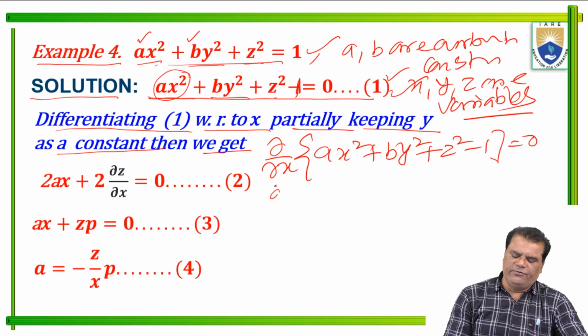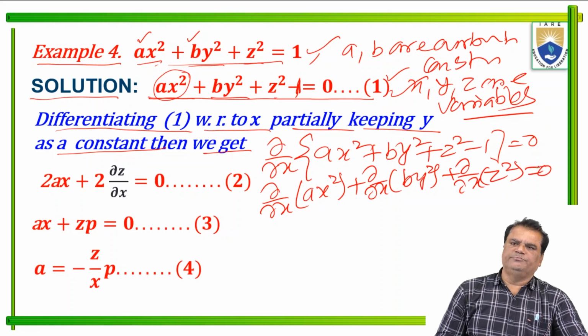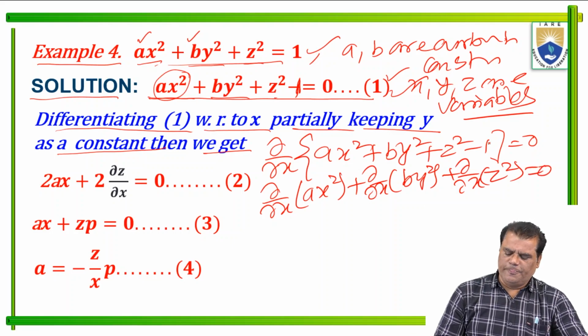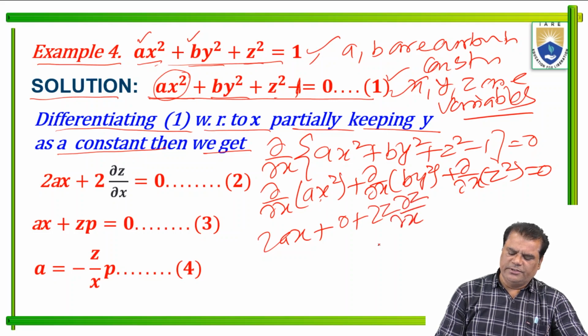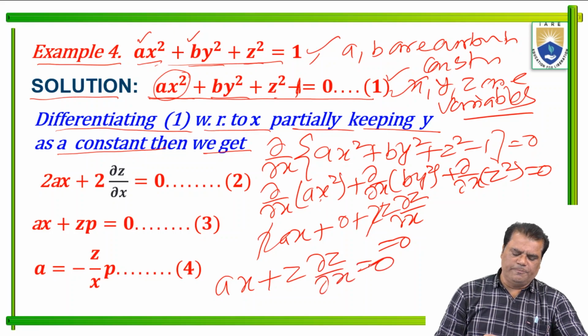So dou over dou x of a x square plus dou over dou x of b y square plus dou over dou x of z square equals 0. Minus 1, 1 is constant, so 0. So we get 2ax plus 0 plus 2z dou z over dou x equals 0. The 2 cancels, so ax plus z dou z over dou x equals 0.